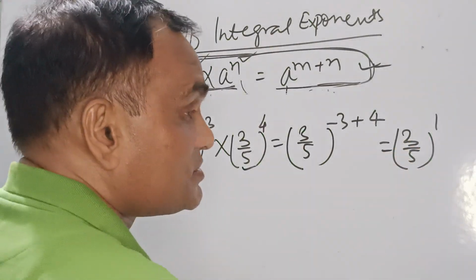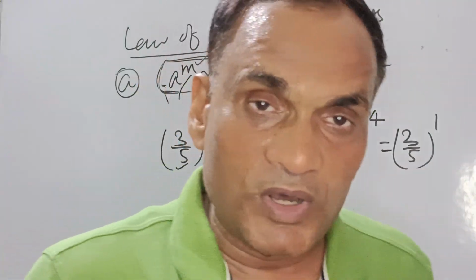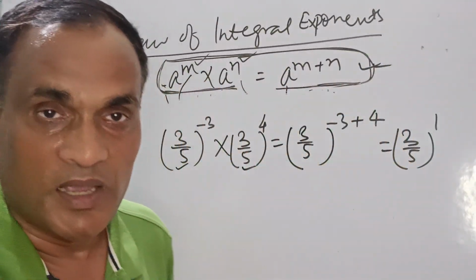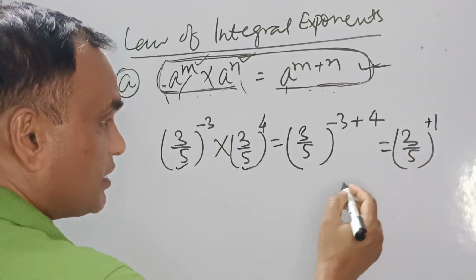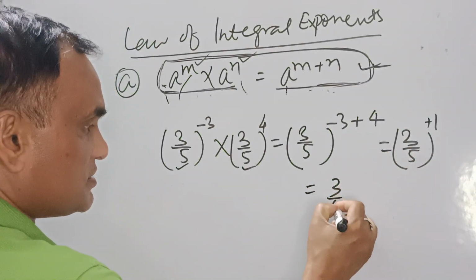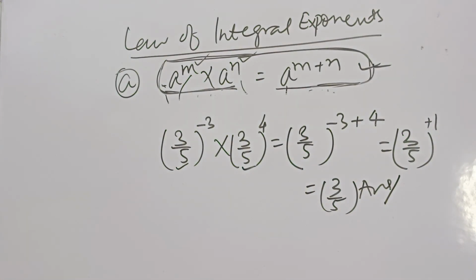That one is not written, because if you do to the power 1, the result is the same, right? So minus 3 plus 4, here it is plus 1. So you can write your answer 3 by 5 is the right answer. Is it clear? It is clear. So I have taken 2 examples for you, and now we'll see some other law.